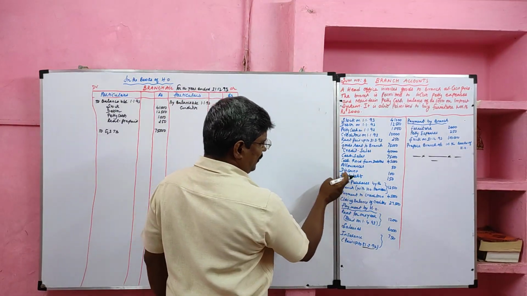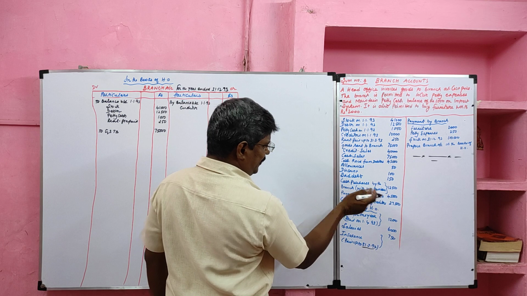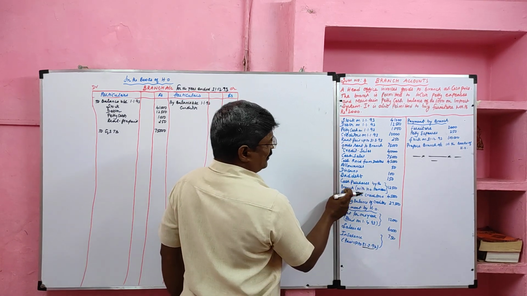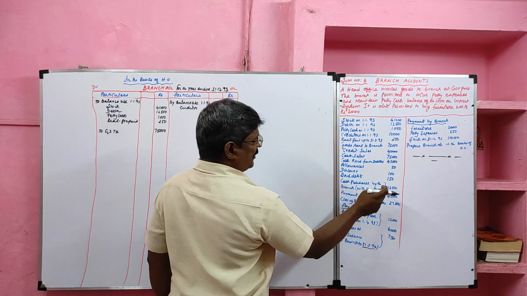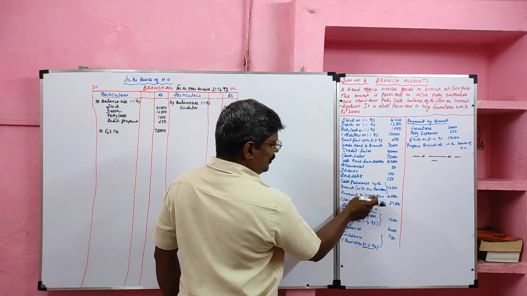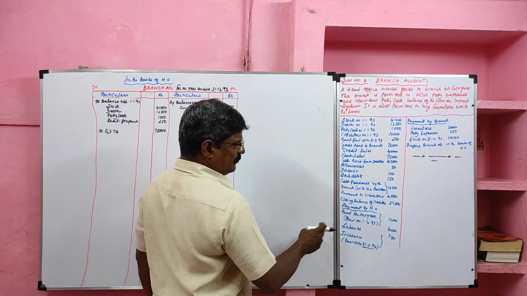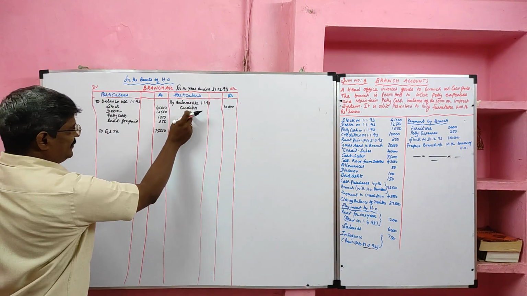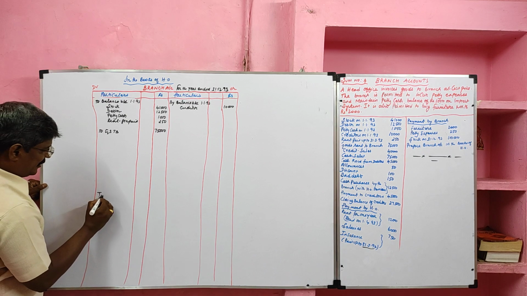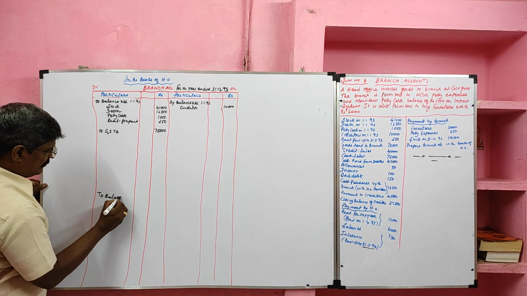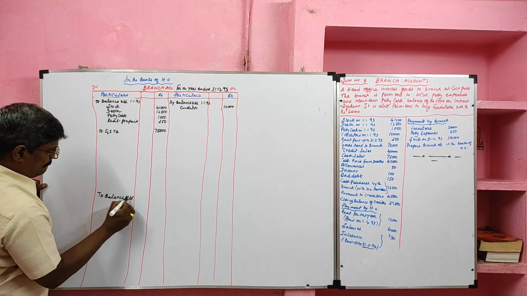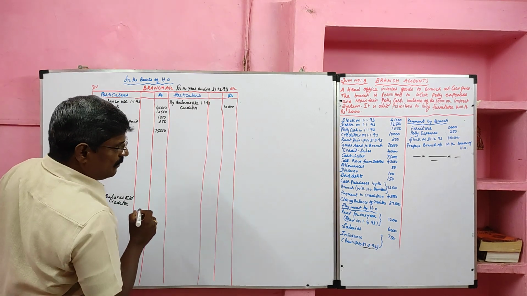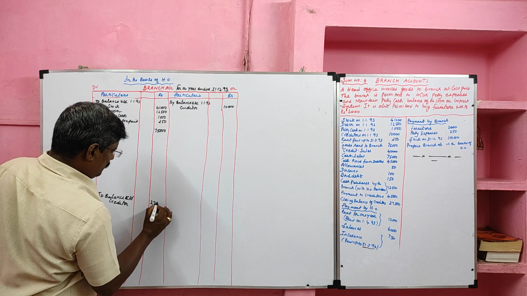Allowance for debtor account, discount we can use for debtor, bad debts also we can use for debtor account. Cash purchases made by the branch with the permission of head office will be recorded in the cash account. Payment to the creditor will be recorded in the cash account. Opening balance of creditor is recorded in the credit side, the closing balance of creditor is recorded in the debit side because it is a liability. Creditor, closing balance of creditor, value 27,500.